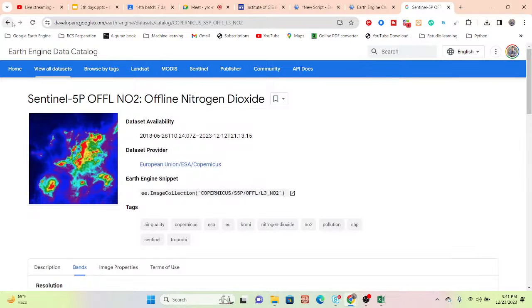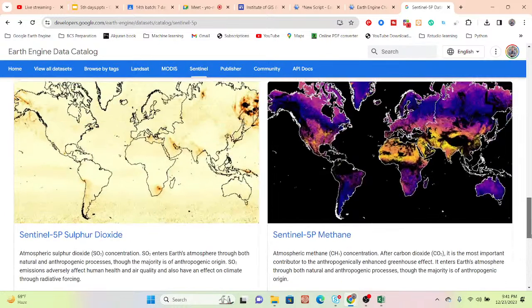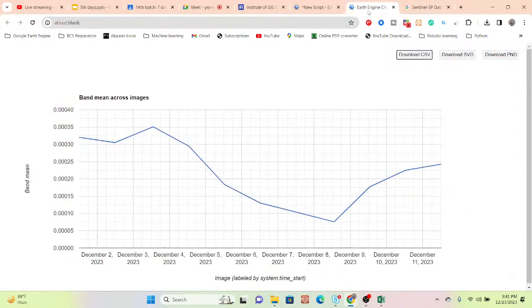So using the same process, you can easily display the other types of datasets which are available in here, such as carbon monoxide and also methane. For this type of gas, use the same process for making the time series chart and also visualizing the density map.